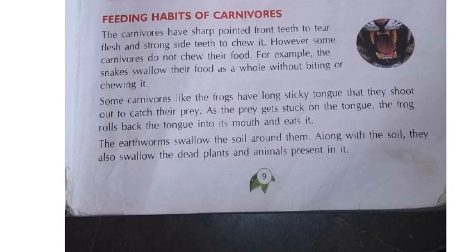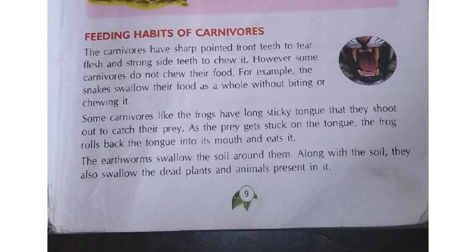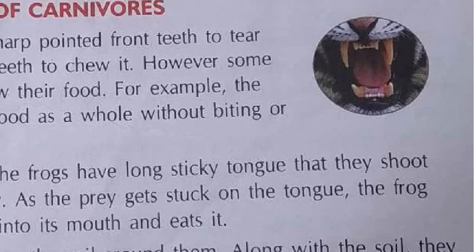Now we shall see how the teeth of the carnivorous animals are. In herbivorous animals I told that all teeth are flat, but here it is not like that. They have to take the flesh, no? So they have sharp pointed teeth. Pointed means, see how this is looking, it is pointing downward. With the help of those pointed teeth they can tear the flesh easily. This type of teeth carnivorous animals have.